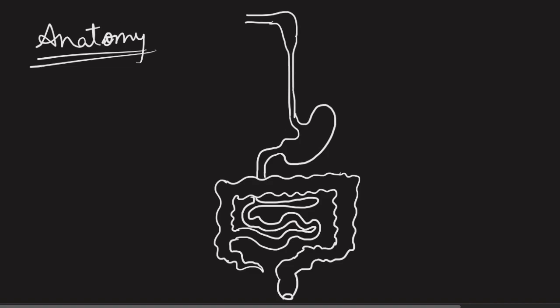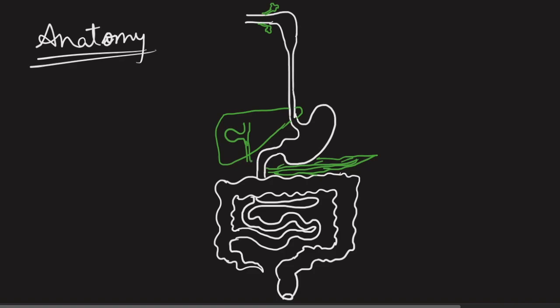Now in order to draw the digestive glands or the accessory glands, we will use a different color. First there will be salivary glands in the buccal cavity inside the mouth. Then the liver. It is present just on the other side of the stomach. The stomach is present on the left hand side and the liver is adjacent to it on the right side. And there is a bag-like structure called the gallbladder here. Then the pancreas, it is present just behind the stomach. So you see I am keeping the stomach in front and the pancreas at the back.